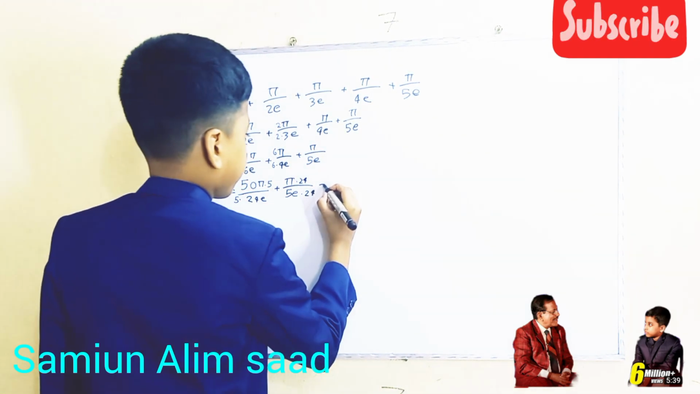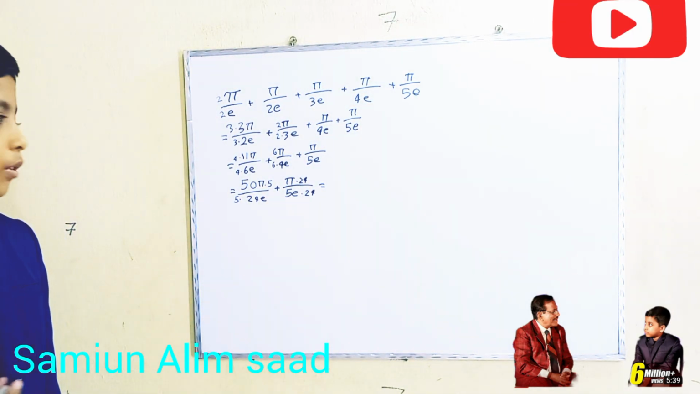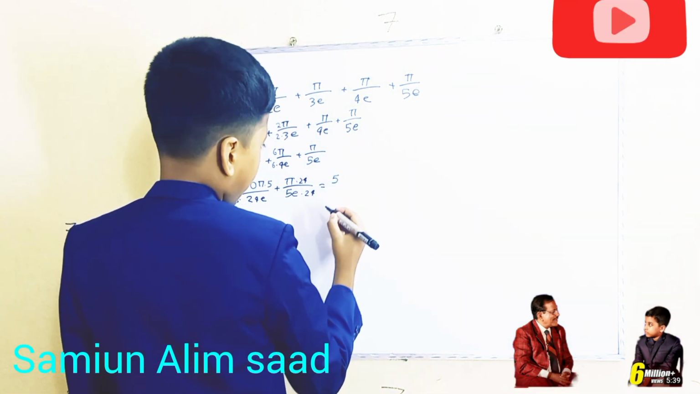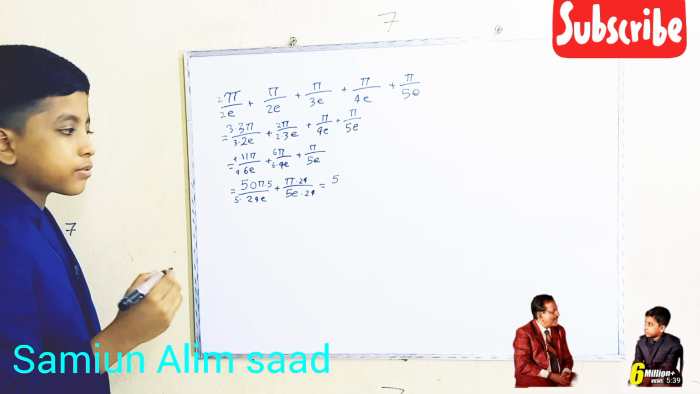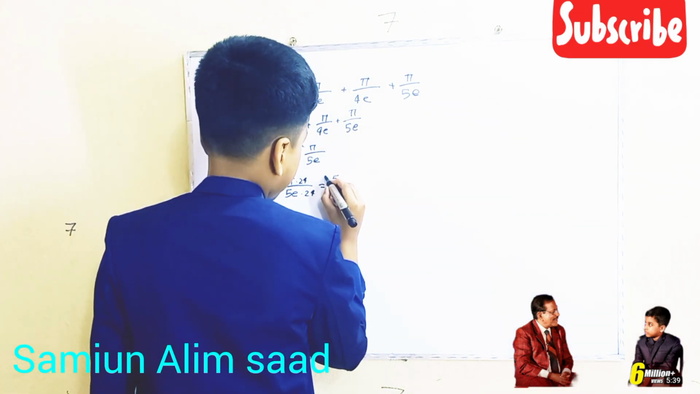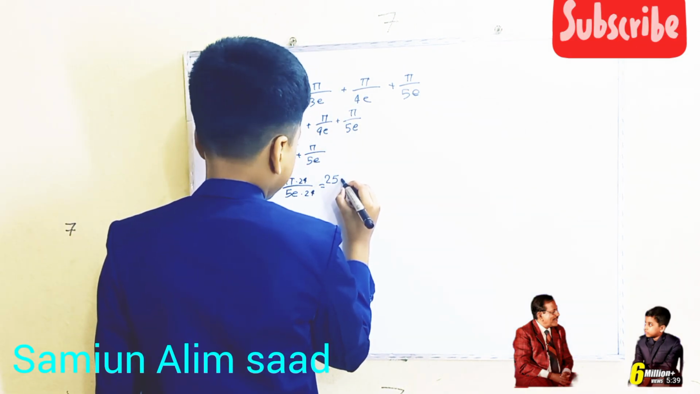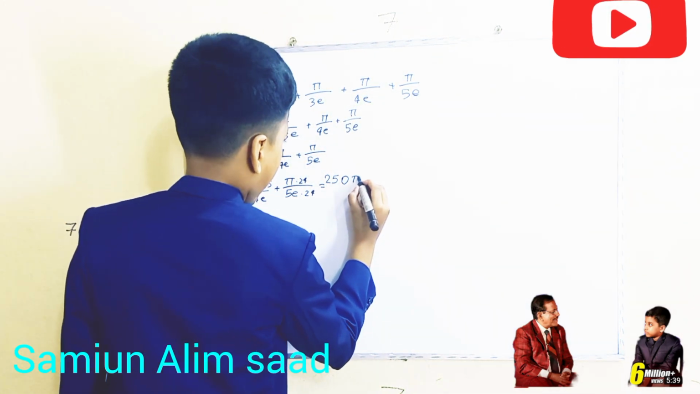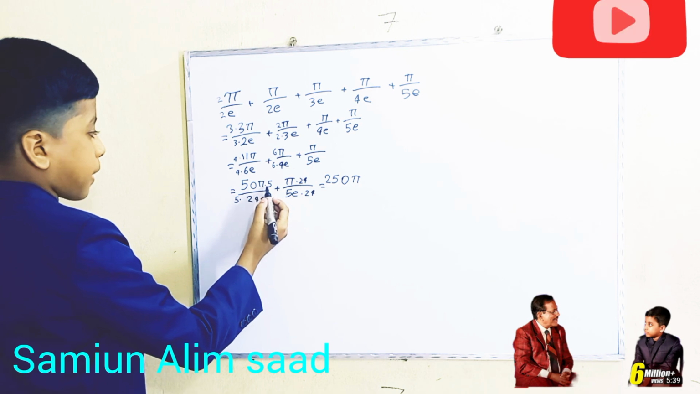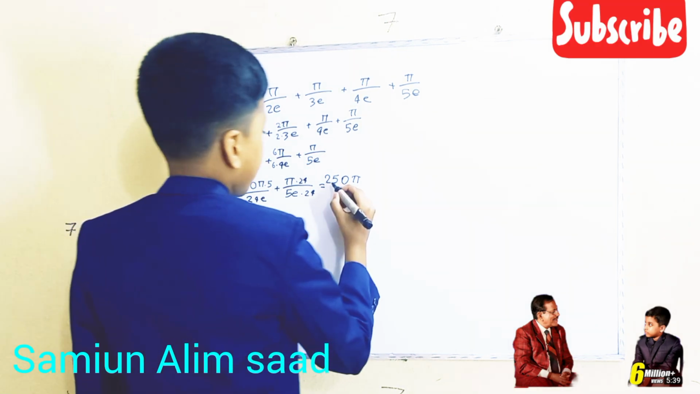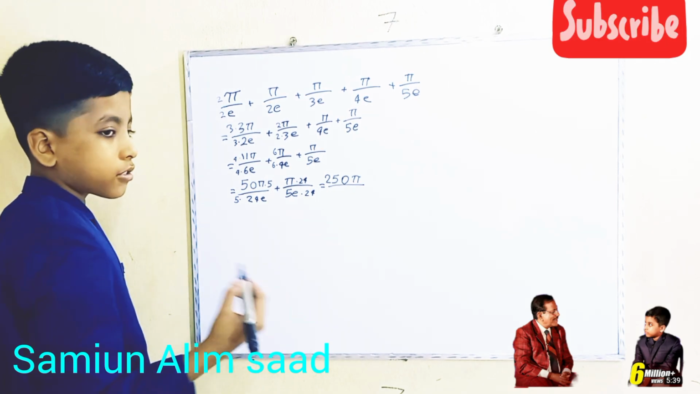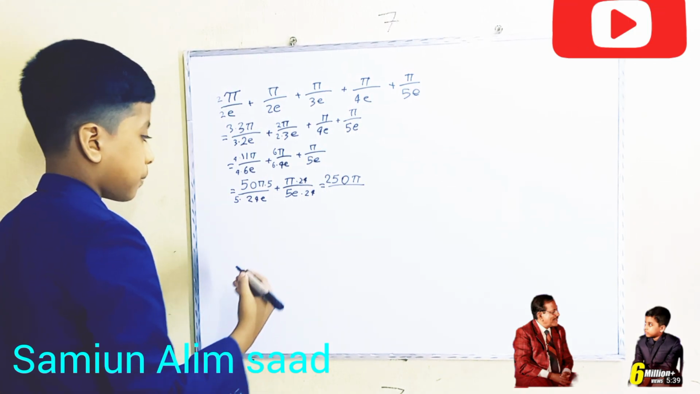And now we've come to the final step of the problem, and that is 50 pi times 5. 50 pi times 5 is 250. Pretty sure, 250. And now there's a pi here, so 50 pi times 5 is 250 pi over 5 times 24e. So basically there's this trick, but I'm not going to show it.